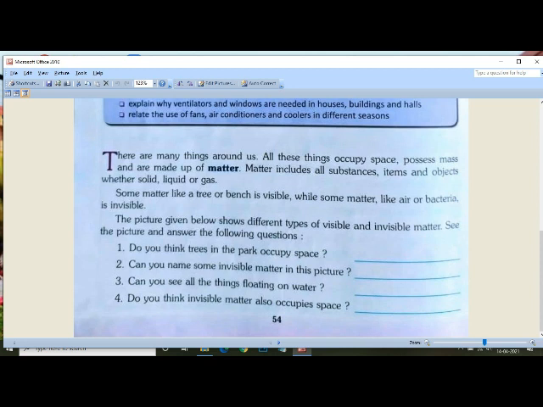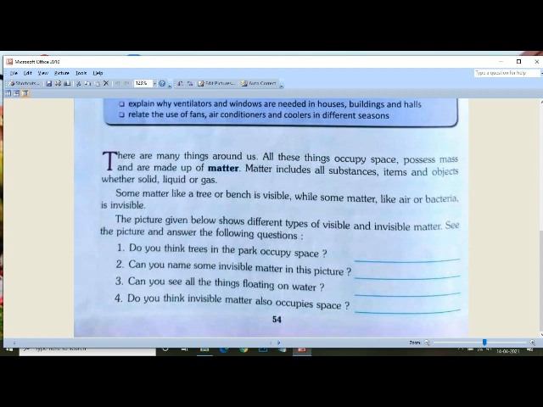As you know that there are many things around us. When you rotate your eyes, you will see many things around yourself. All the things which you can see occupy space, possess mass. Possess mass means they have weight and are made up of matter. So what is the matter? The substance which includes all substances, items and objects, whether solid, liquid or gas, is known as matter.